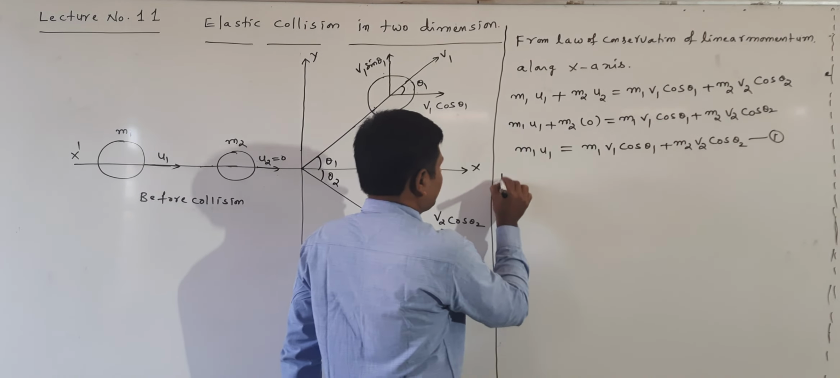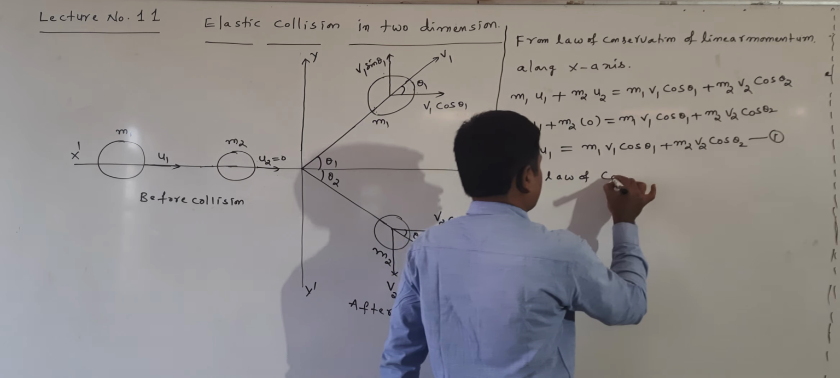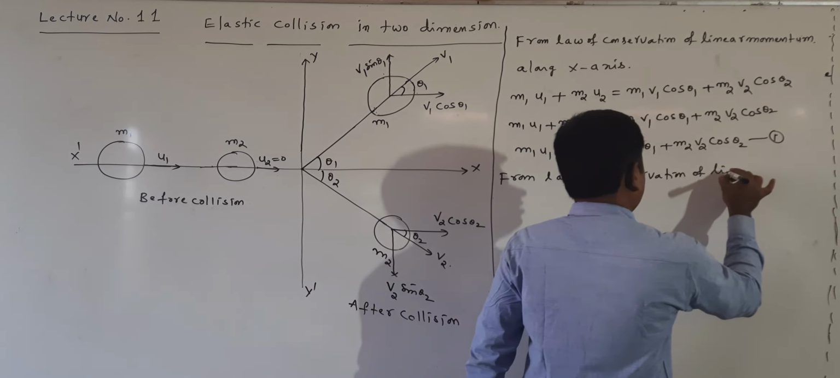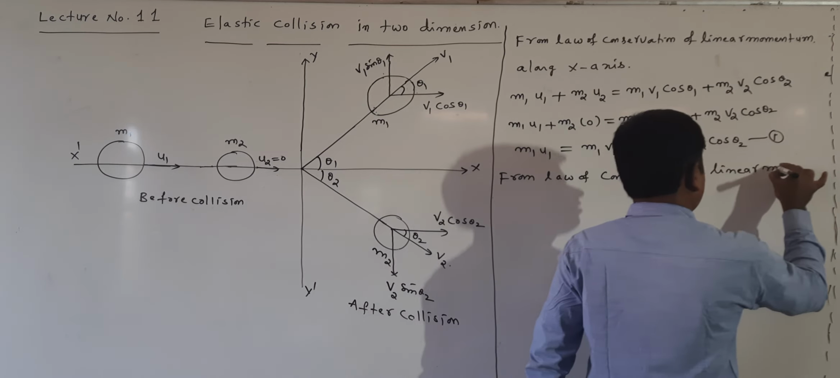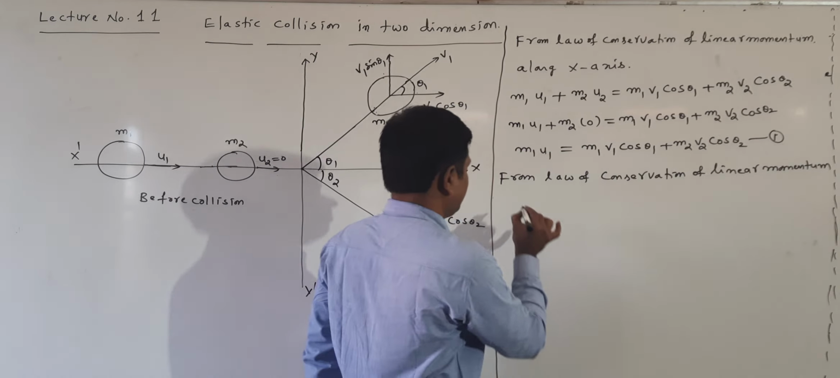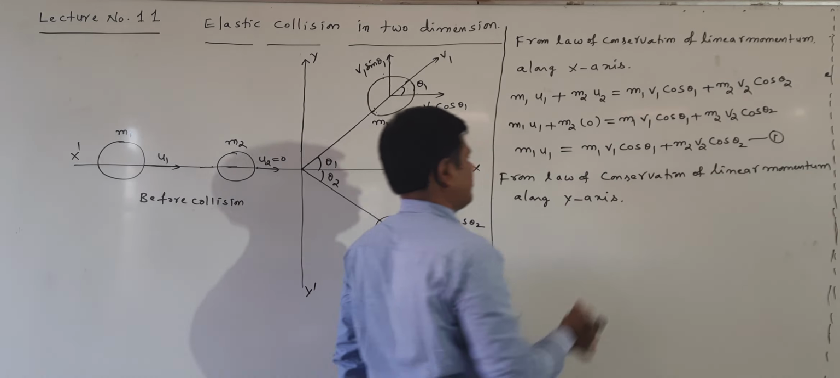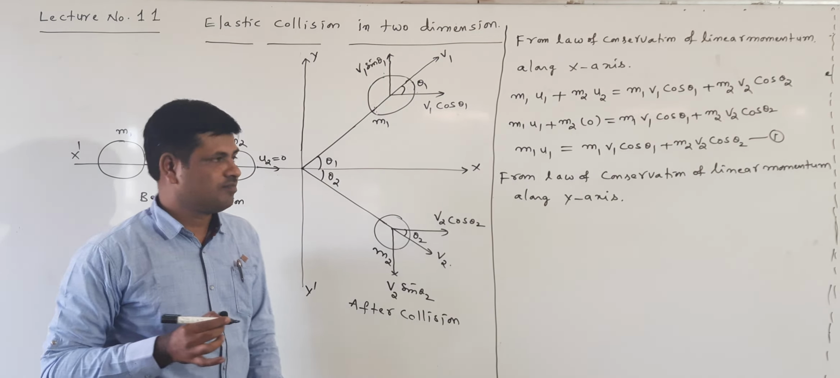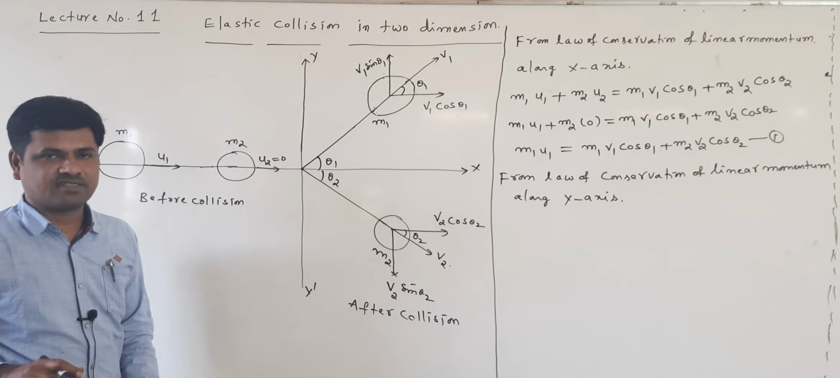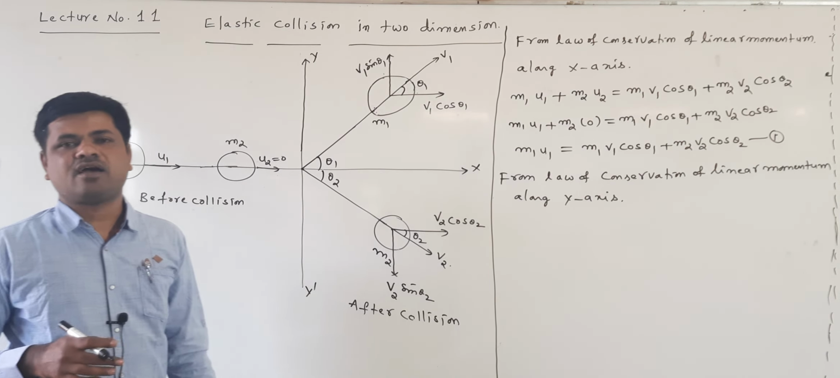Now next we are applying the law of conservation of linear momentum along the y-axis. Before collision these two bodies are moving along which axis? The x-axis. So there are no components along the y-axis. There are no velocities along the y-axis.